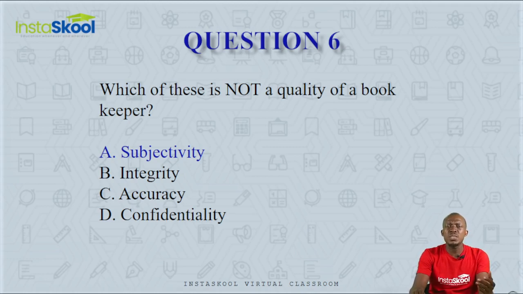Integrity means being of good character, acting in an honorable manner. While subjectivity means making decisions based on emotions or sentiments, and this should not be a quality of a bookkeeper. A bookkeeper should not be subjective. A bookkeeper should be objective.